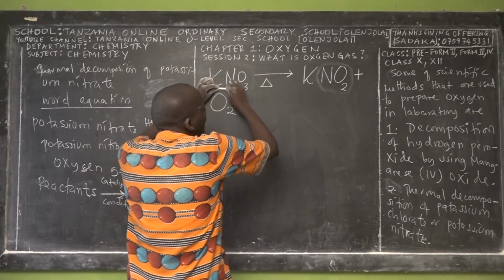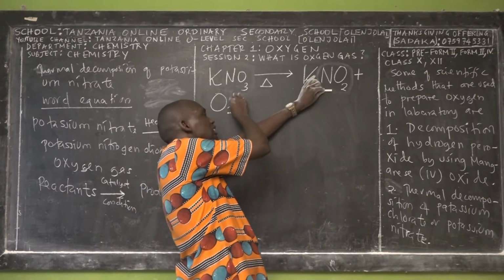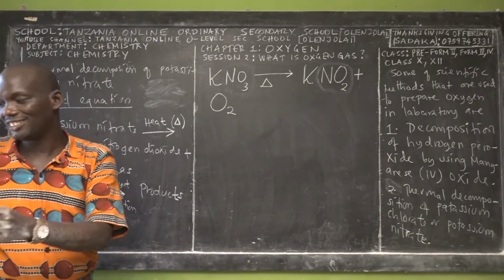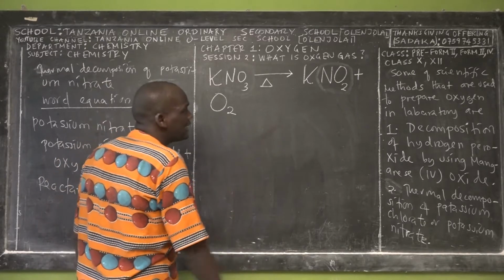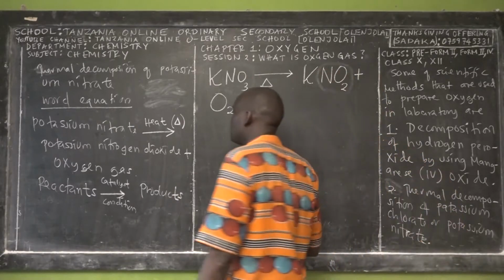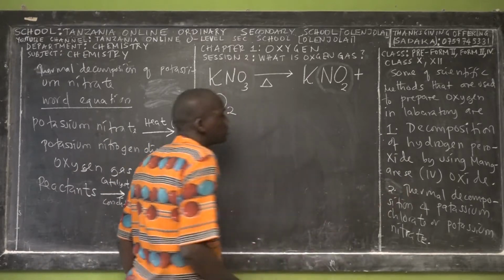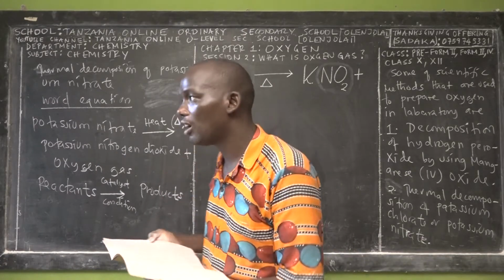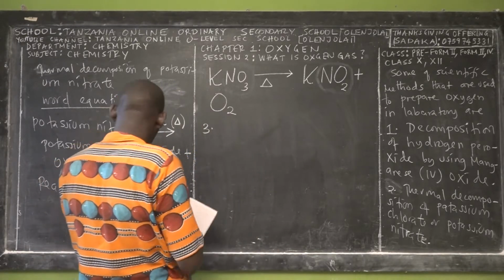So bear in your mind, potassium nitrate was like this. We heat it and it decomposes. We form potassium nitrite and oxygen gas. Are we together? I believe that you have understood, and it will be difficult for you to forget that demonstration. Remember, we are still learning about different methods of preparing oxygen in a lab. We are going to discuss the first method and second method in one session, and we'll see how the NECTA exams for Form 2 ask from those concepts.